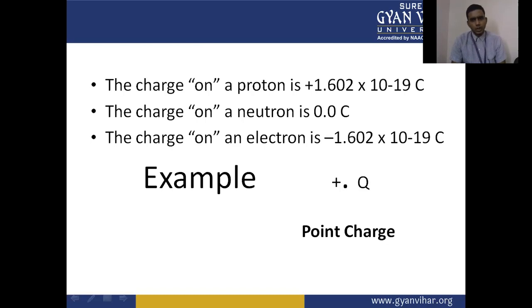And the charge on an electron is −1.602 × 10^-19 coulombs. Now we have an example: a point charge, represented by Q, having a positive charge.